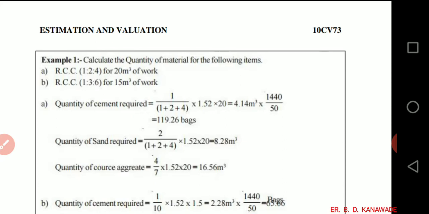We have one of the standard formula for the determination of quantity of material: content of material upon sum of proportion. In 1:2:4 proportion, content of cement is 1, content of sand is 2, content of coarse aggregate is 4.